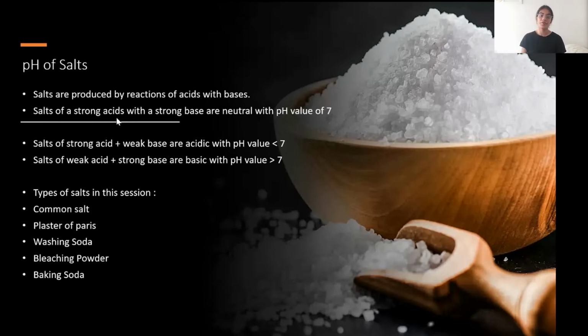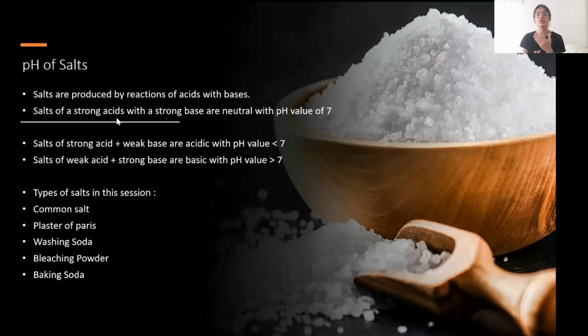Now, pH of salts. We know that when acids and bases react with each other, we get salt and water. So now we have to see that when a stronger acid reacts with a weaker base, the pH would be towards the acidic side. It means that the pH won't be exactly 7, since the hydrogen ion concentration would be more than the OH minus ion concentration. The neutralization will not be perfect. So the pH value of that salt will be towards the acidic side. It will be less than 7.